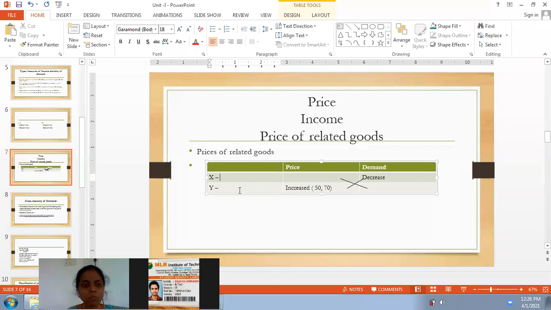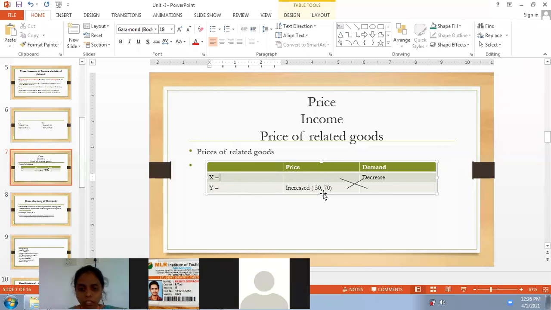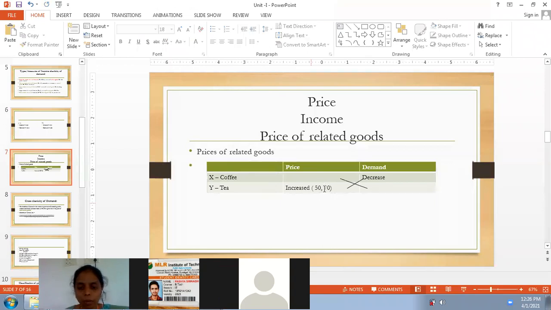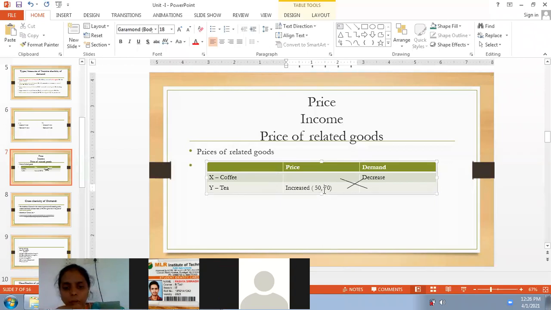Yes, we have two different products, X and Y. Now, for example, let us consider Y is tea. We are going to take two products here, tea and coffee. Whenever the price of tea increases, say from 10 rupees to 15 rupees,